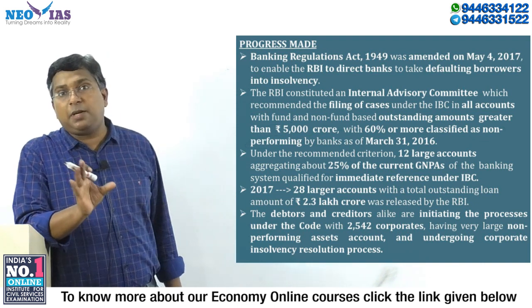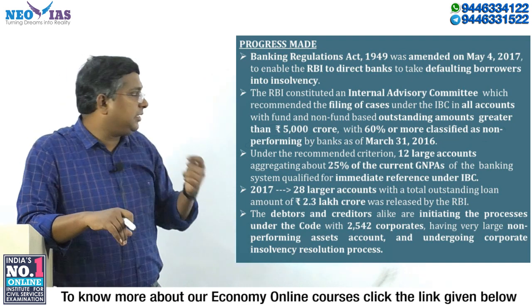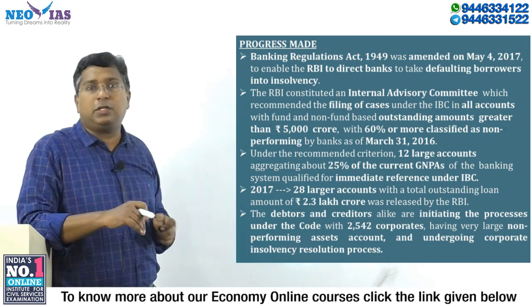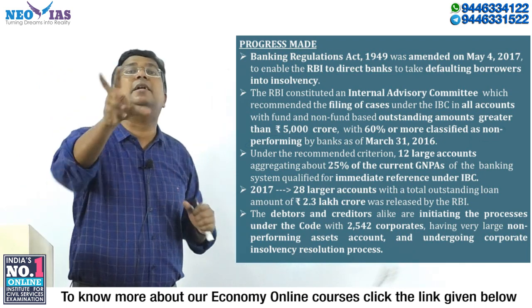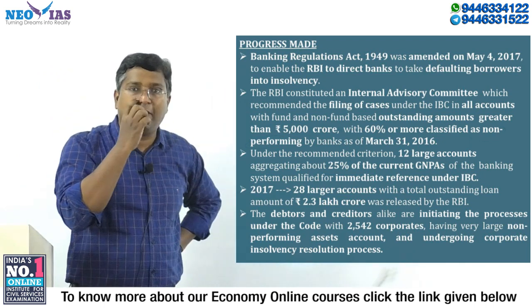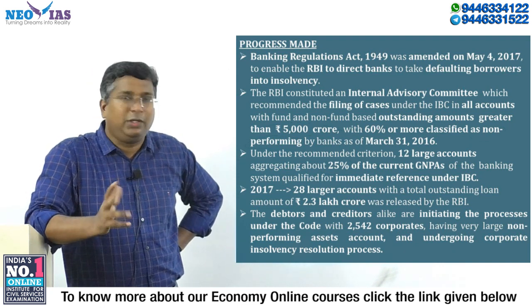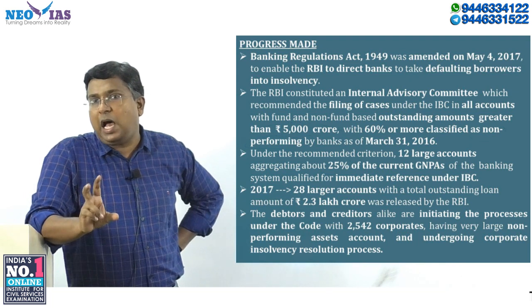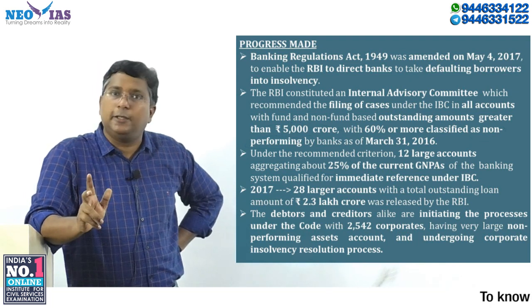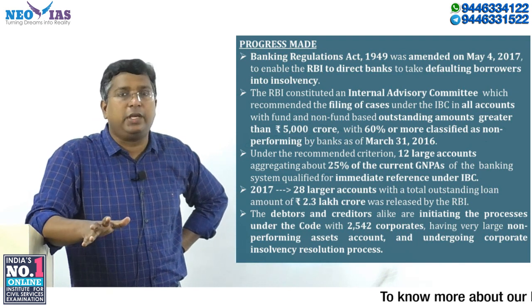12 corporate debtors constituting nearly 25% of the gross non-performing assets. These 12 large accounts have been given different names. They were also called the dirty dozens. So why dozen? 12. Dirty, because it's actually not that important, but some newspapers have covered it. These 12 large corporate debtors who have defaulted have been in the news consistently.